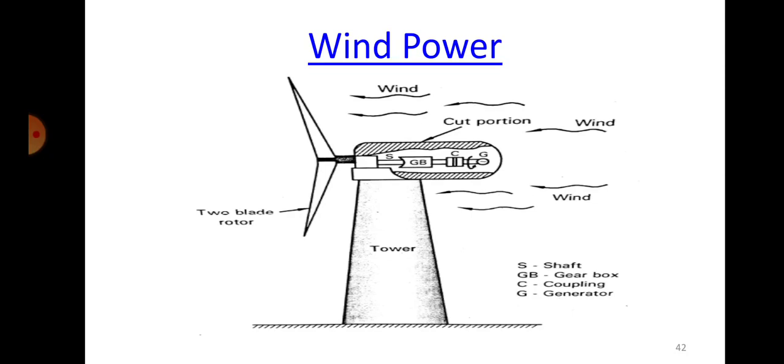Same way in the case of hydraulic energy also. The water will be at a greater height. We are allowing the kinetic energy of the water to be converted into pressure energy in the blades, and then we are converting that movement of the blades and coupling it with the generator to produce electricity. So a similar thing is also happening in the case of wind. We call that a wind turbine. We are using the wind energy to rotate a turbine, that is called a wind turbine.